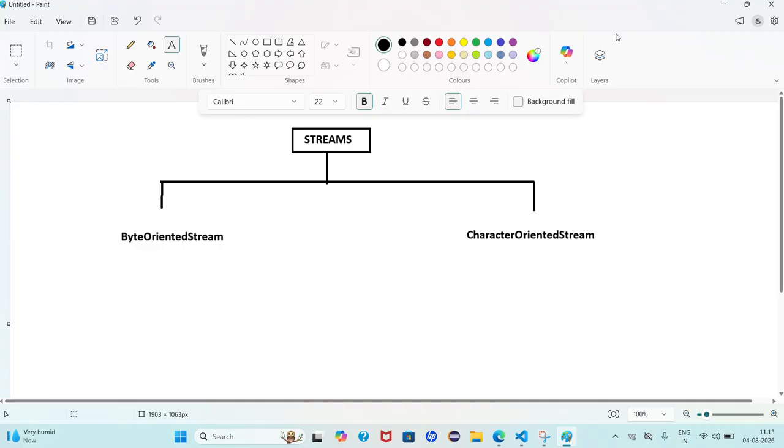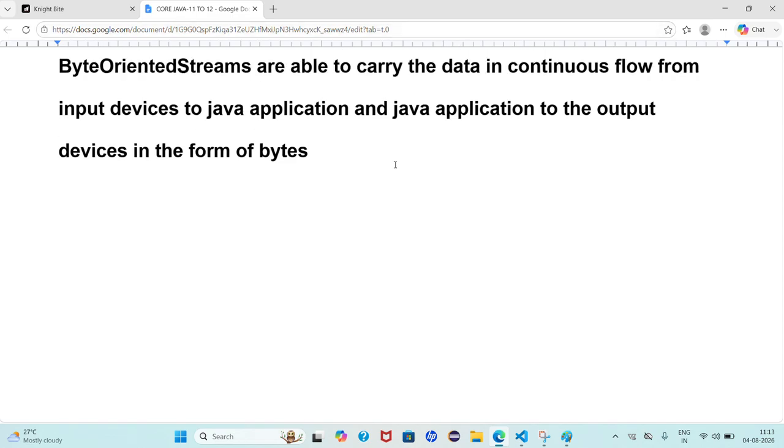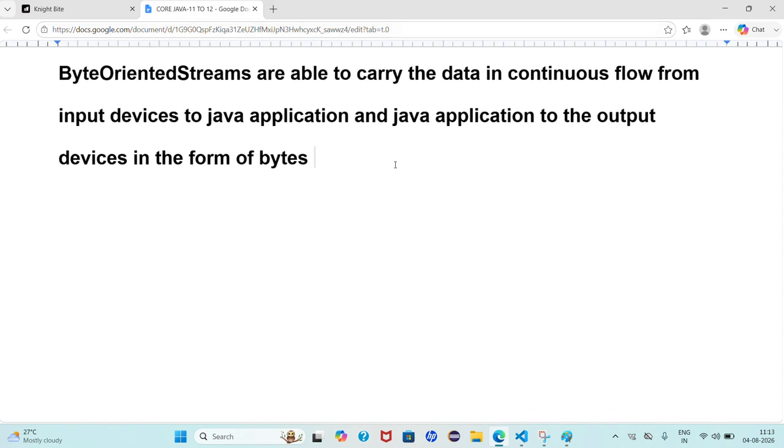First thing, streams. How many types of streams are there? Two types of streams: byte oriented stream and character oriented stream. We have discussed byte oriented streams. In the byte oriented streams also, there are two types.